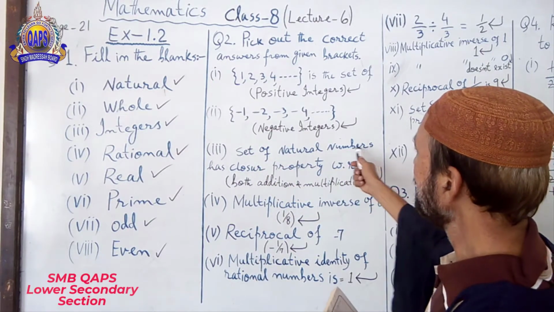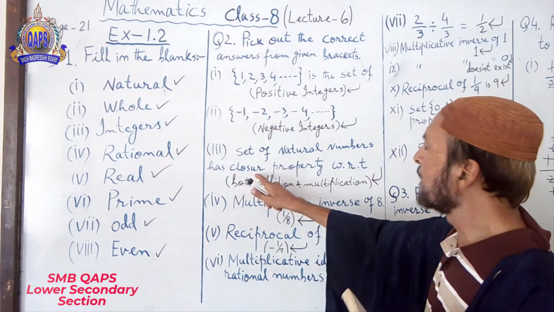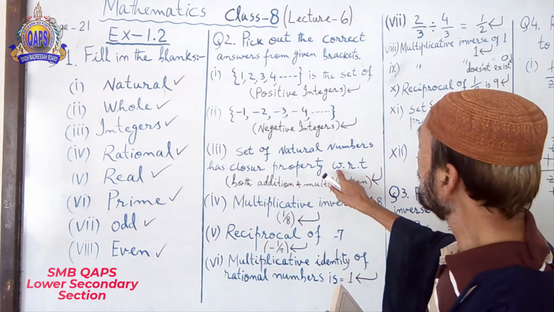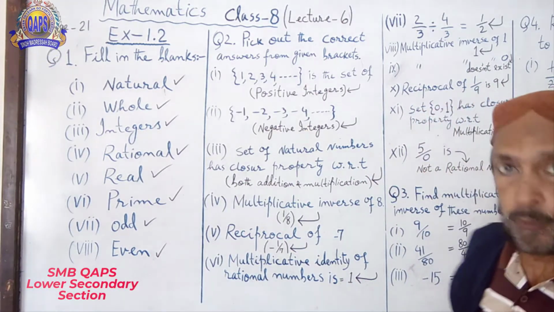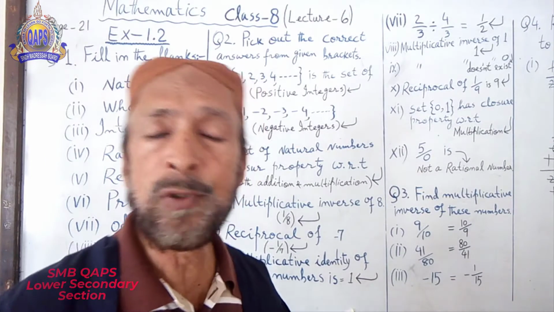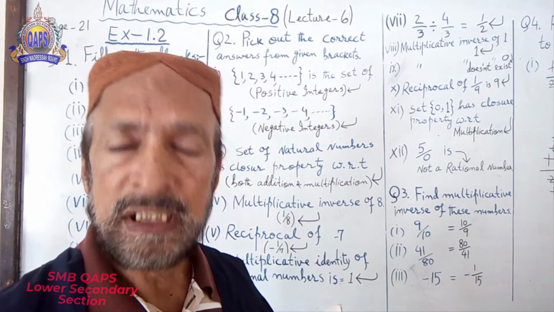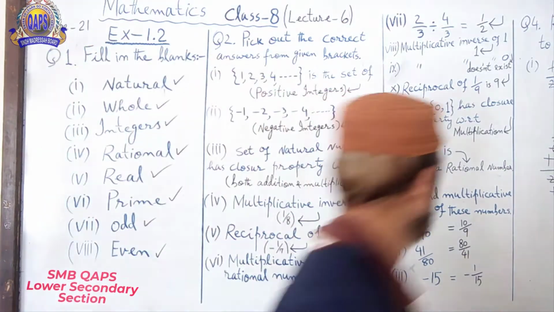Set of natural numbers have closure property with respect to WRT. Students, I told you this thing, WRT, with respect to, it's an abbreviation.